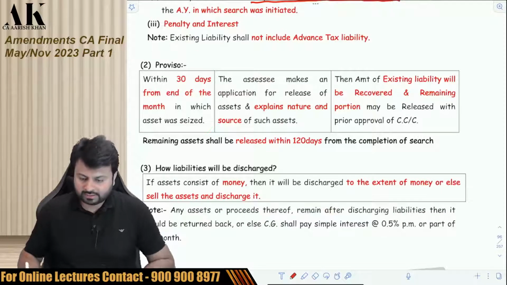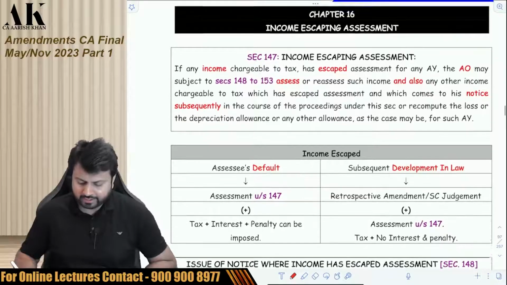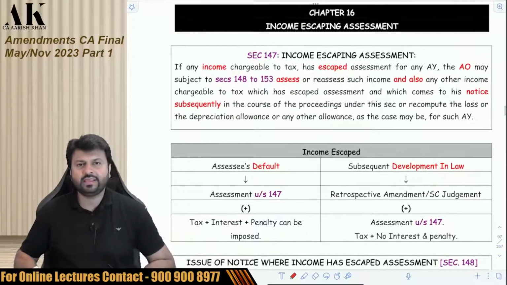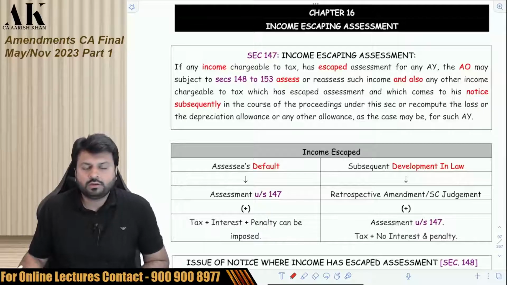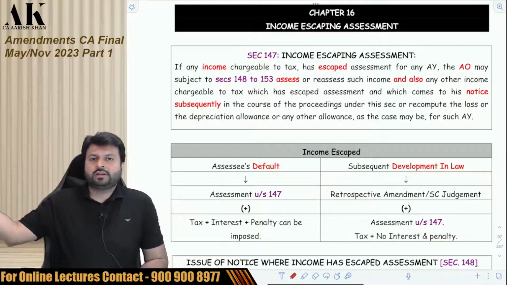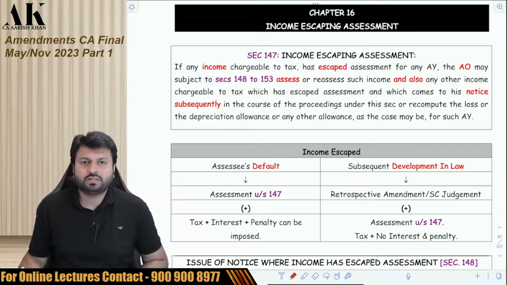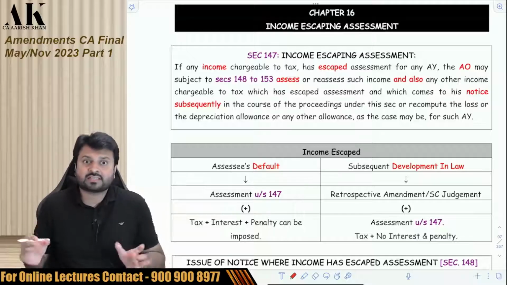Now the next is the amendment in section 147, and they have made drastic amendments in 147. Now you would say as a student, sir, last year only they made a drastic amendment in 147. So again they have made a drastic amendment in 147. Yes.